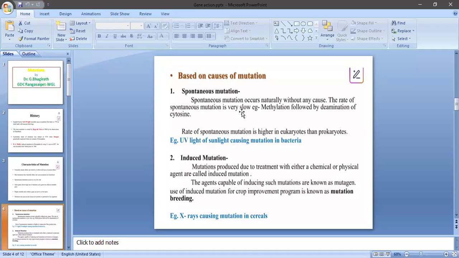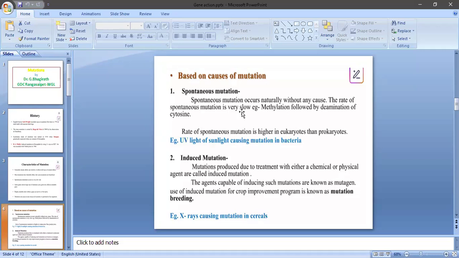First of all, we explain spontaneous mutations, yadrichika utparivartana. Spontaneous mutations occur naturally without any reason or cause. The rate of spontaneous mutations is very, very low and it is slow also.